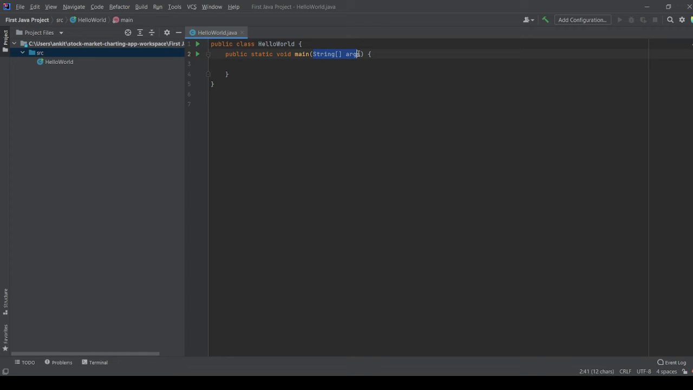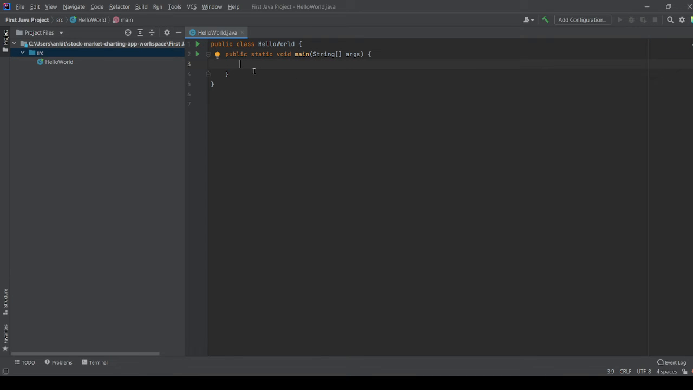Then we have String args. This is basically used for command line arguments. These are helpful when we run this program using the command line and we need to give some arguments to it. Okay.